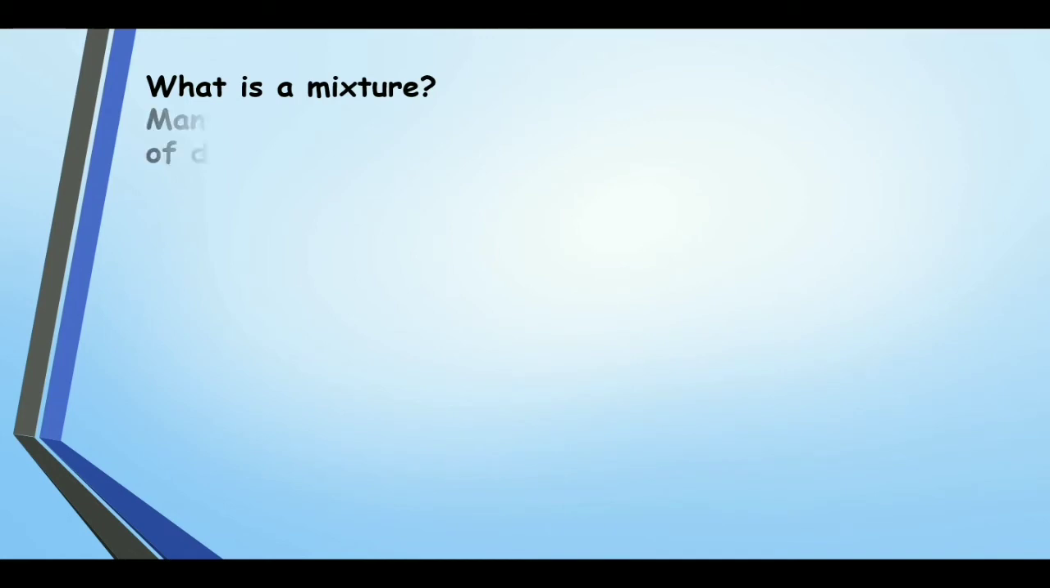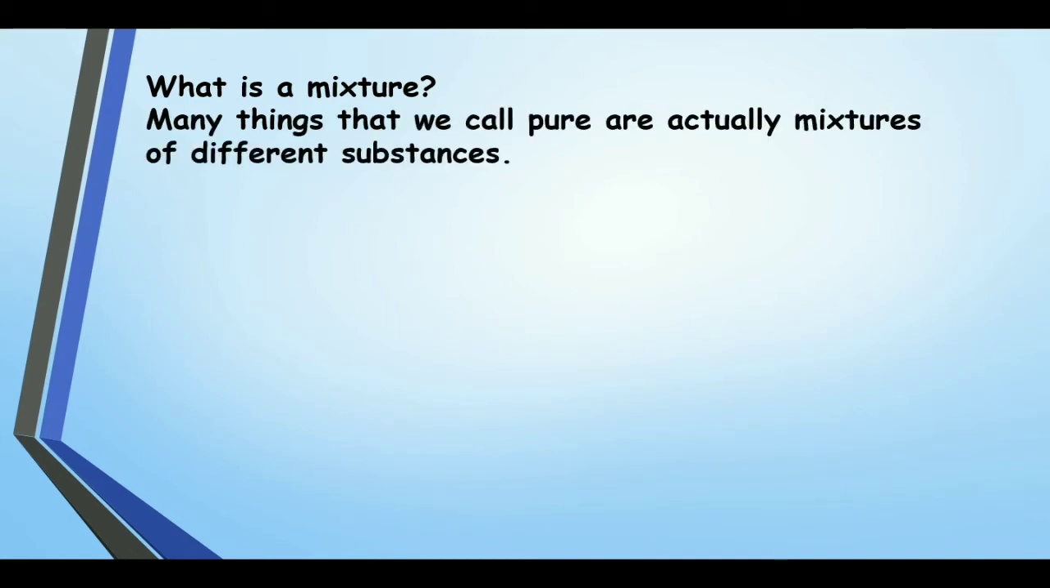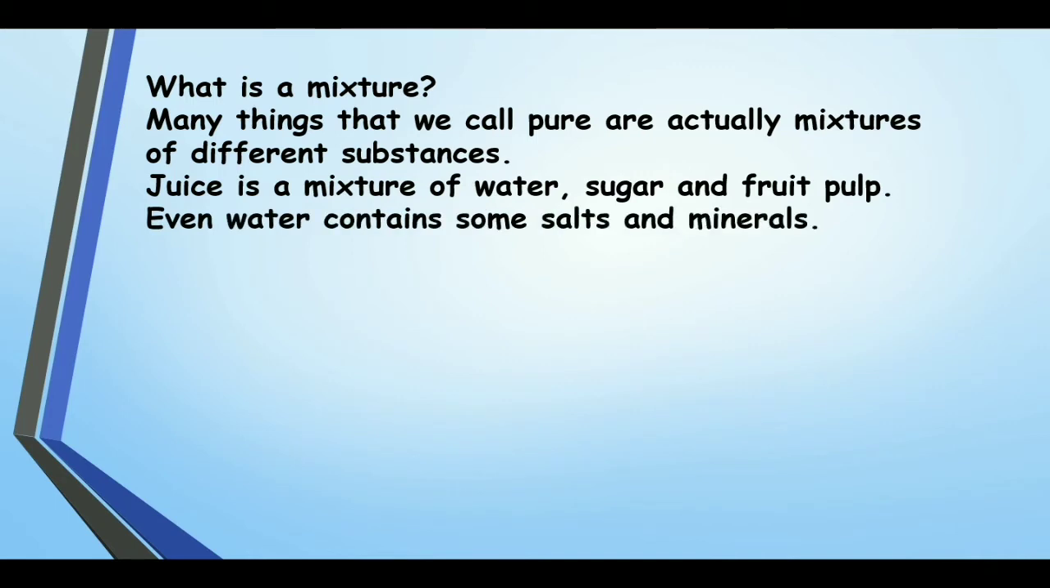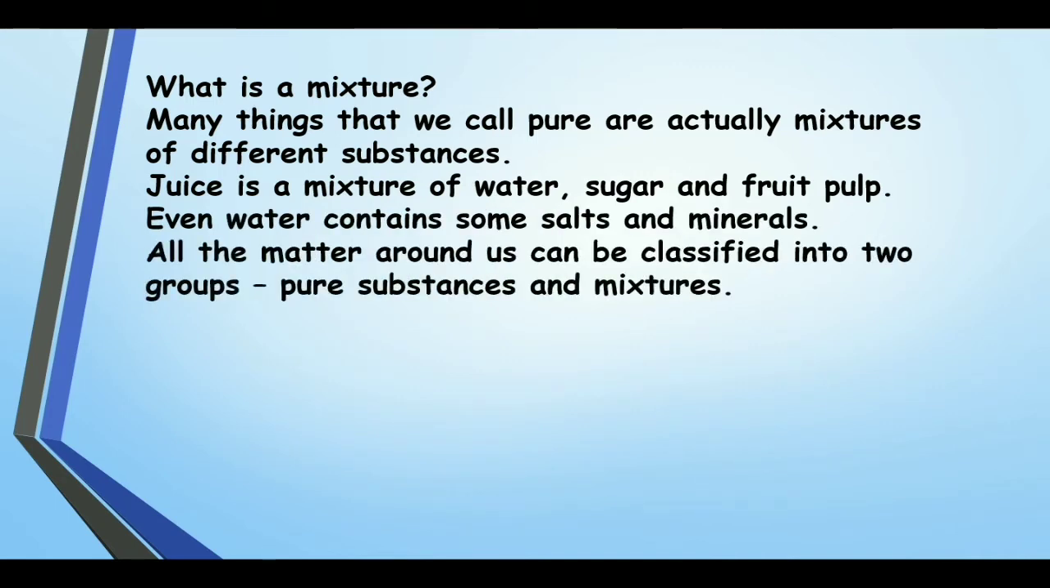What is a mixture? Many things that we call pure are actually mixtures of different substances. Juice is a mixture of water, sugar and fruit pulp. Even water contains some salts and minerals in it. So all the matter around us can be classified into two basic groups. They are pure substances and mixtures.